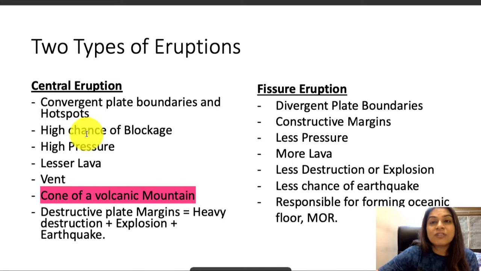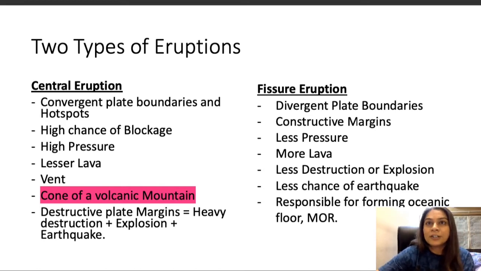These central eruption volcanoes are found mostly at convergent plate boundaries, or at hotspots. But the ones found at convergent plate boundaries are always centrally erupted volcanoes. Then comes the fissure eruption.